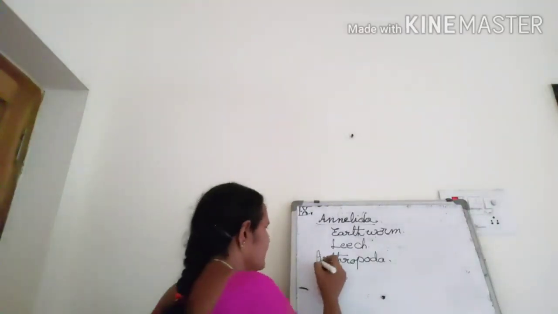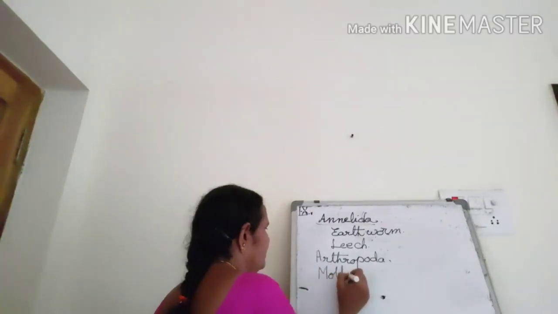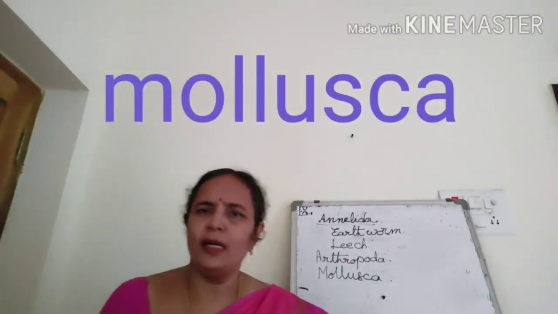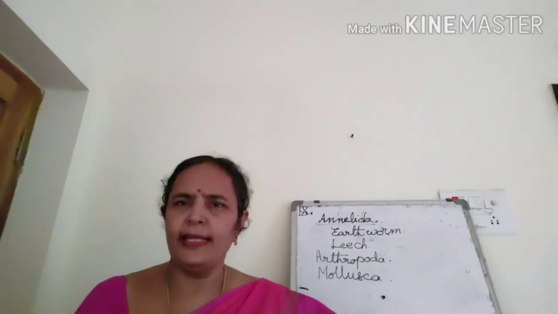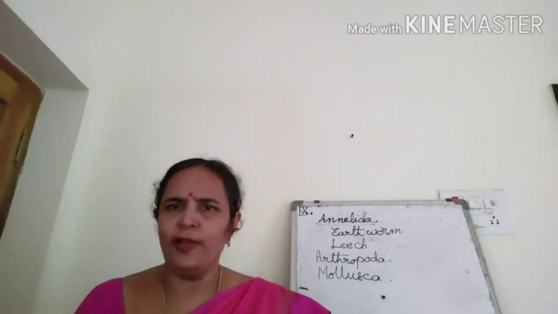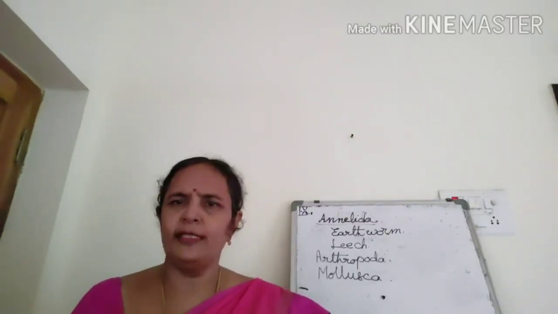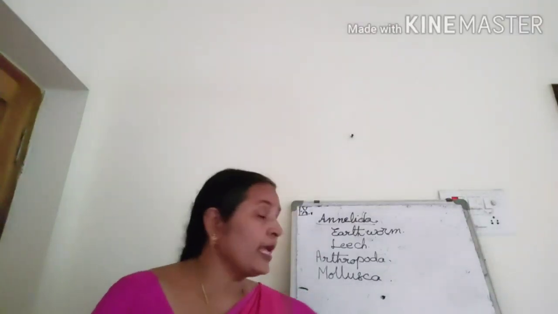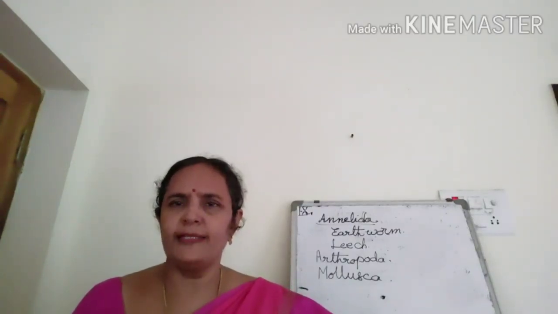Arthropoda are the organisms that have many legs and they have wings to fly. Most of them are insects, almost all insects. All the insects come under this class, Arthropoda. Their blood is white in color. They do not have hemoglobin in their blood.